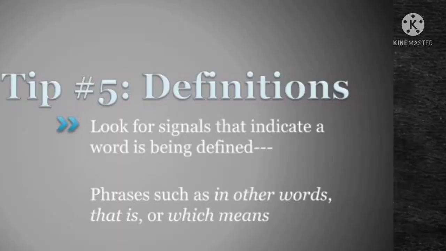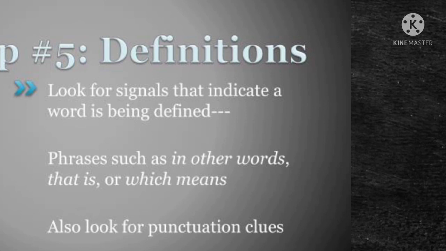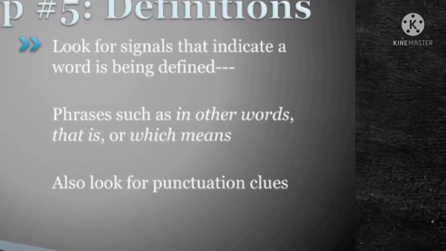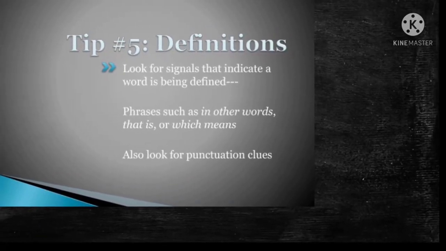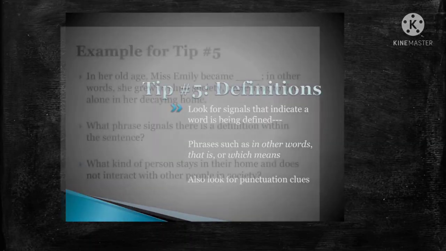The next technique we can follow for completing the incomplete sentences is understanding the definition of it. Look for signals that indicate a word is being defined. Phrases such as in other words, that is, which means, etc. Sometimes even punctuation will give you a clue for the definition of it. The answer will define the question.